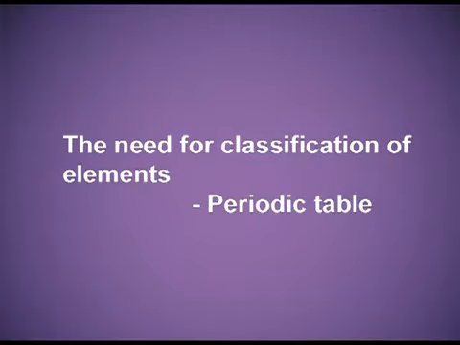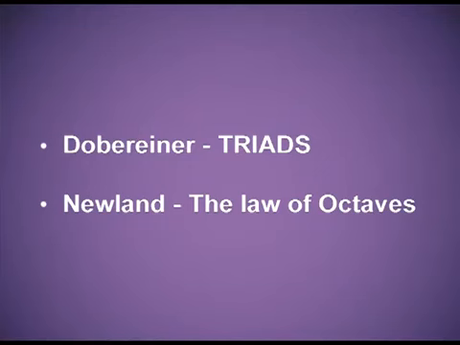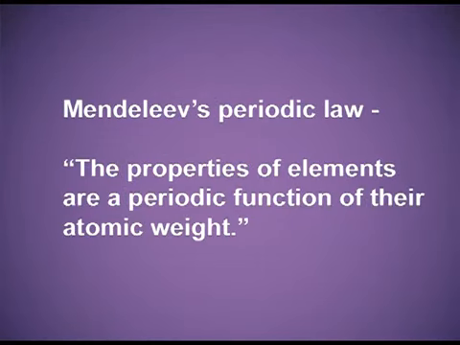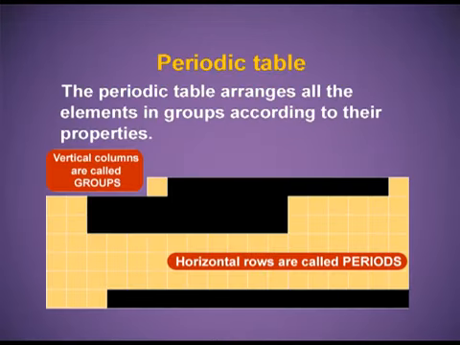The need for the classification of elements led to the formation of the modern day periodic table. The earlier attempts were based on atomic weights, Dobereiner's triads and Newlands' law of octaves. The remarkable attempt by Mendeleev gave the Mendeleev periodic law: the properties of the elements are a periodic function of their atomic weight. This is Mendeleev's periodic table.